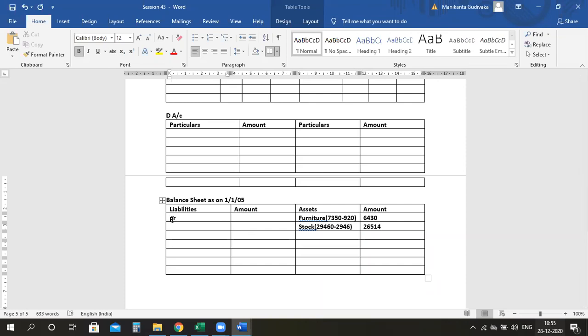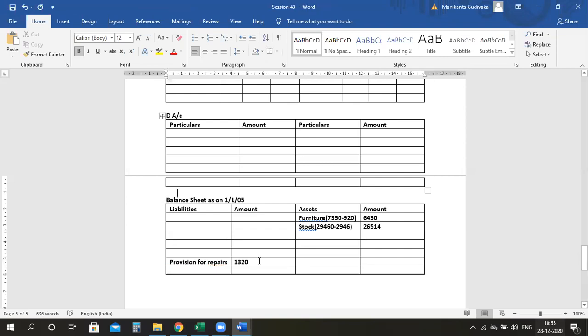Then you have a provision. Okay, fine. I will leave this place for the capital accounts. I will write here provision for repairs. So that is 1320, directly given. All these things are given, so the double entry is done here.